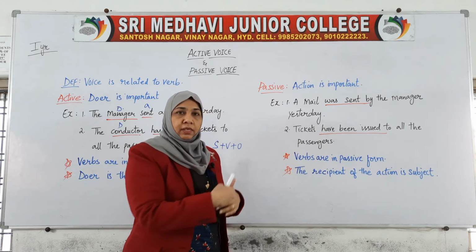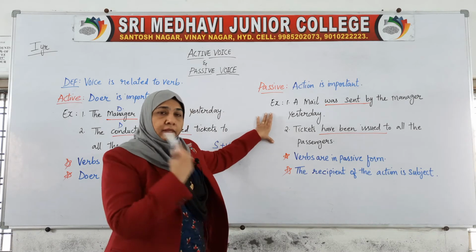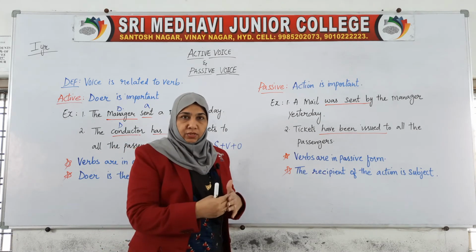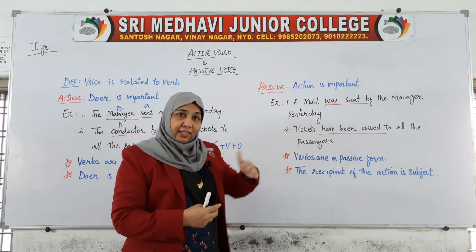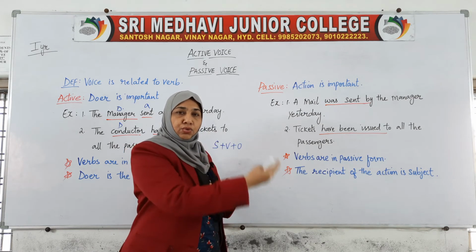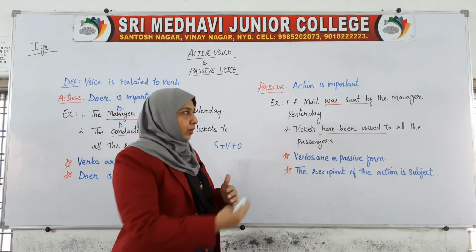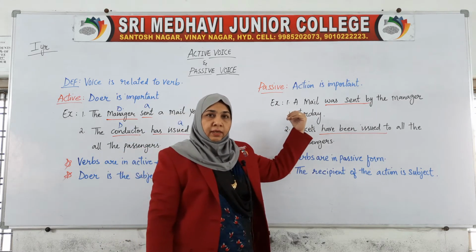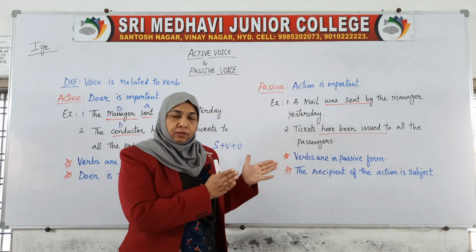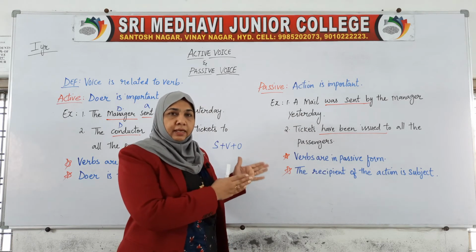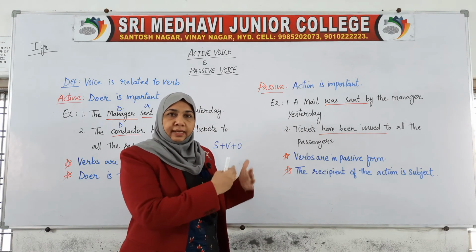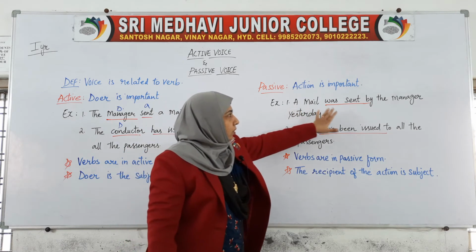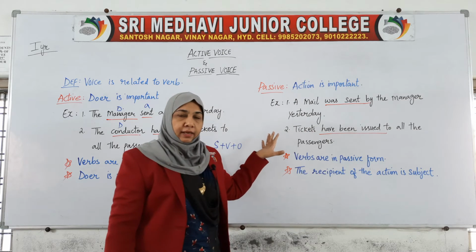The first is the action. In the active voice, the action is late and the doer is first. But here the action is first and the one who is doing it comes late, the next one. Now the first sentence, the same sentence I used before, to give you an idea of how to understand the active and the passive voice. First sentence: a mail was sent by the manager yesterday.